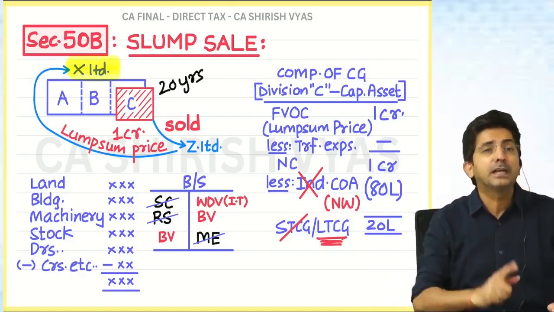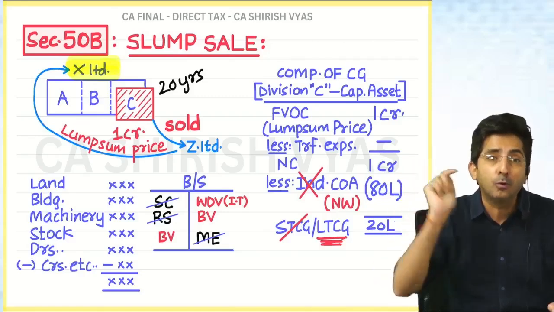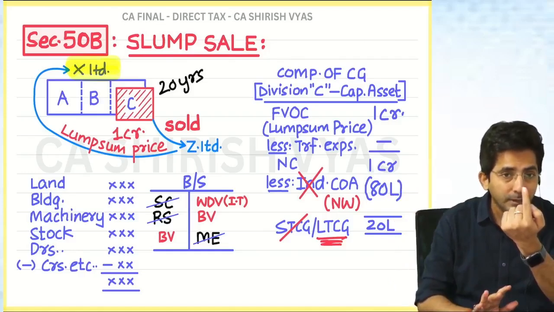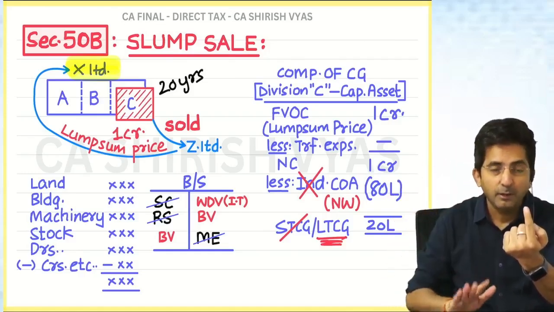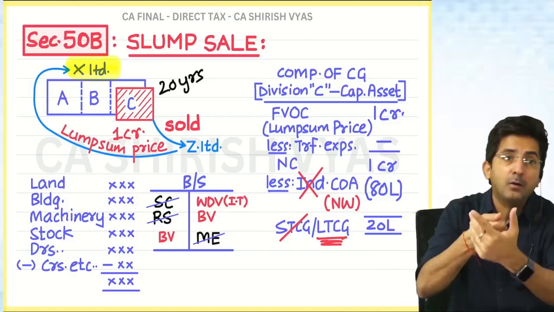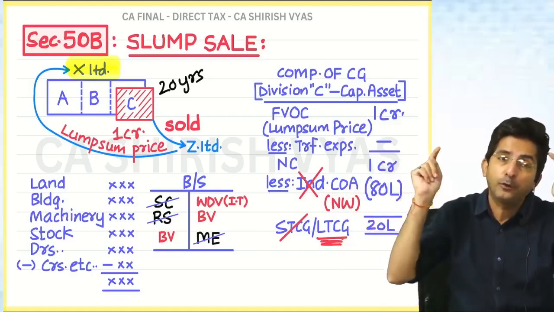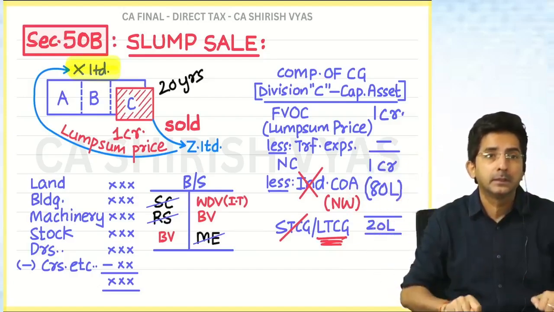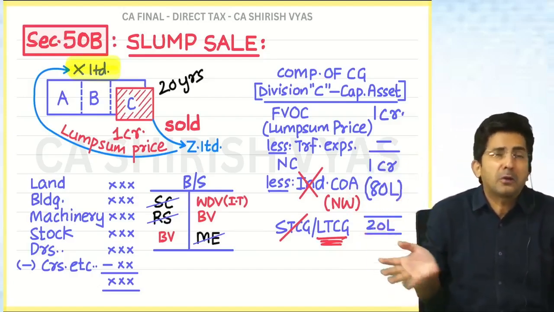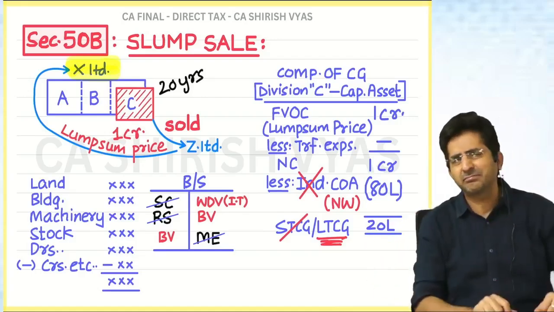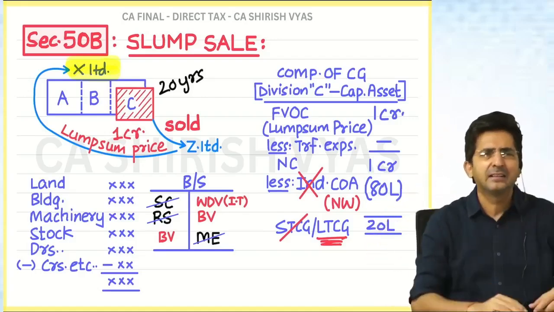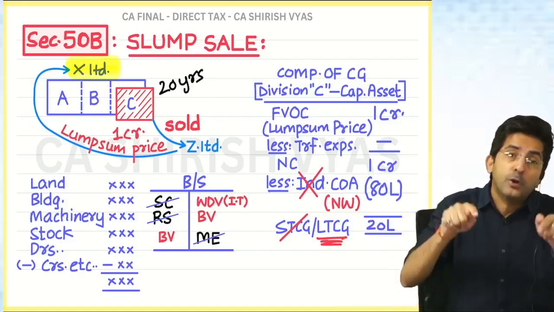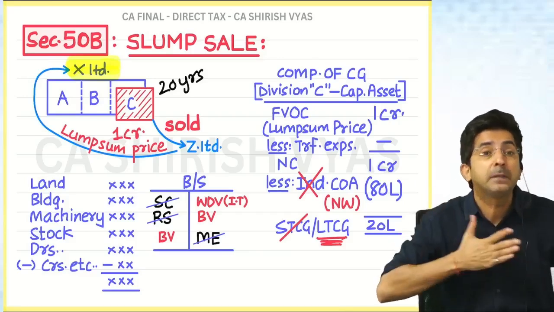But law says we are not a fool. Listen to a rule. If you show you have sold the business for 1 crore, we will not trust it. We will find out what should have been the value of your business, at what price you should have sold the business. You are a big liar. We don't trust you. So government will estimate what should have been the price of my business.